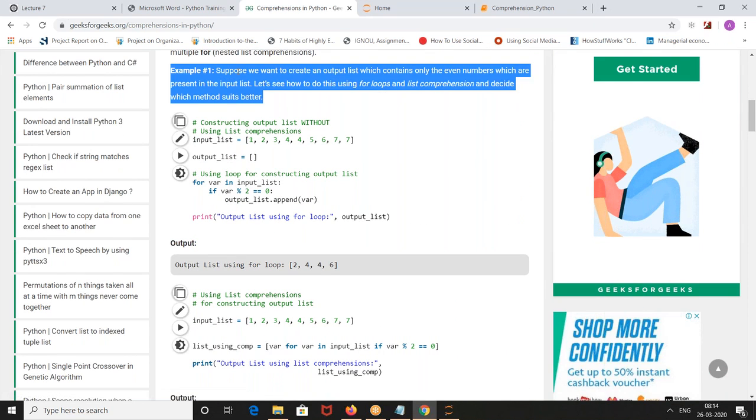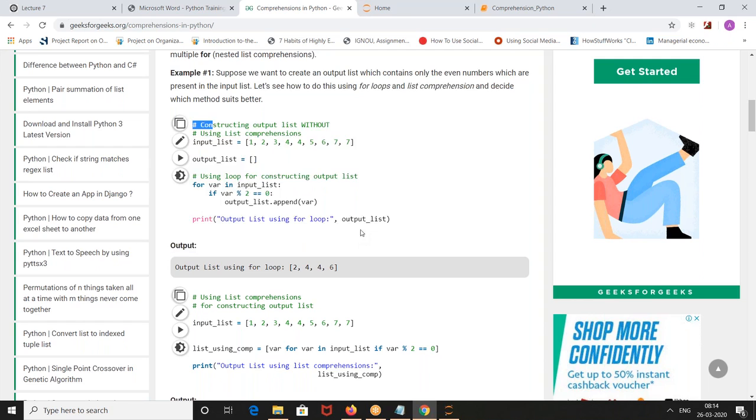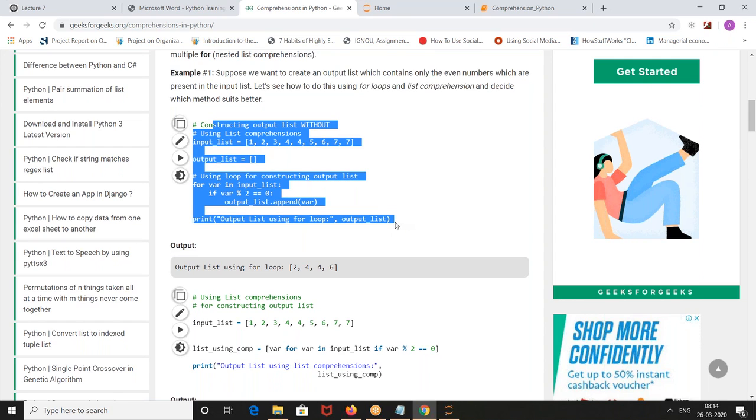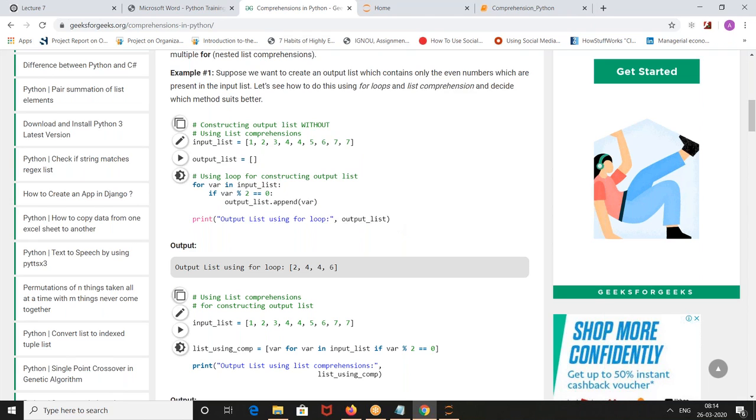Suppose we want to create an output list which consists only of the even numbers which are present in the input list. Let's see how to do this using for loops and list comprehensions and decide which method is better. Just see this list. This is the normal for loop, where you are passing through a list element and figuring out which one is an even number. So this we have seen before also.